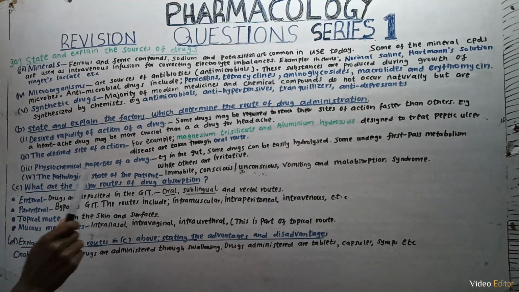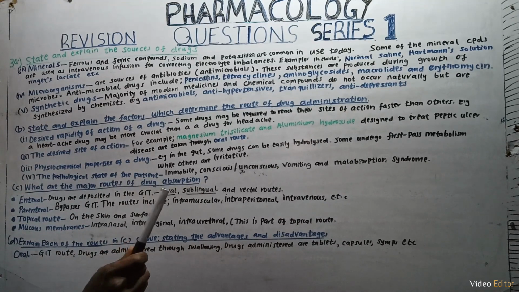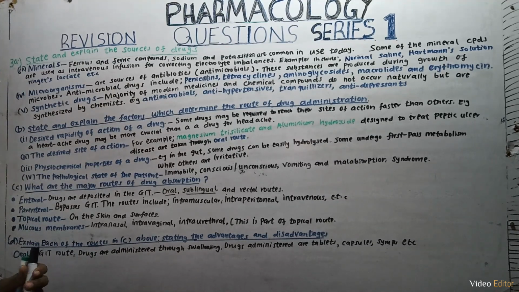Then we have physiochemical properties of a drug. For example, in the gut, some drugs can be easily hydrolyzed. Some undergo first-pass metabolism, while others are irritative. Then we have this question that reads, what are the major routes of drug absorption? And by the way, I have skipped the pathological state of a patient. The immobile or unconscious state of a patient, vomiting, and malabsorption syndrome determine the route of drug administration.